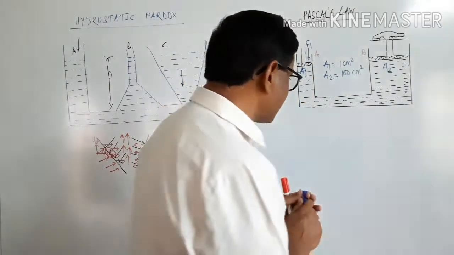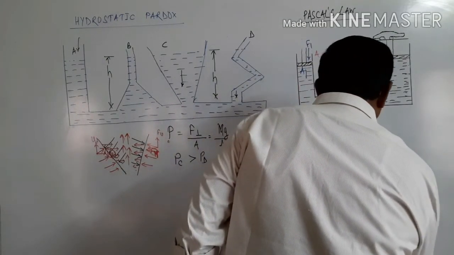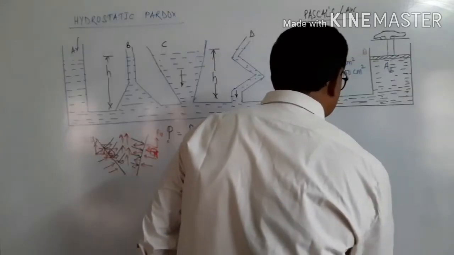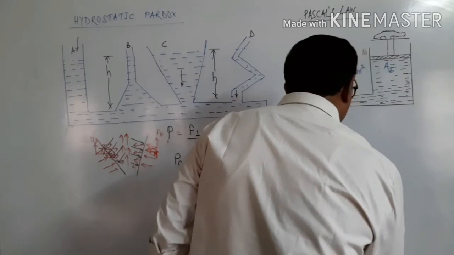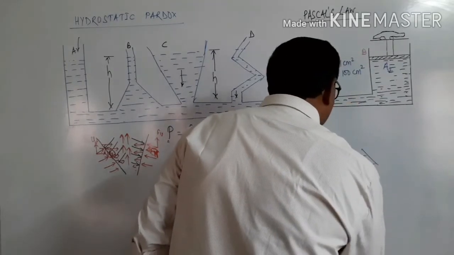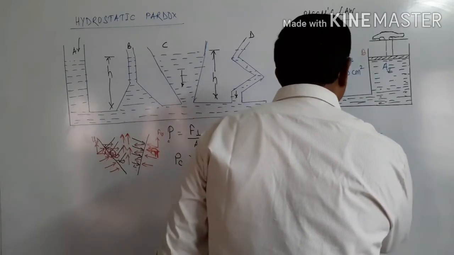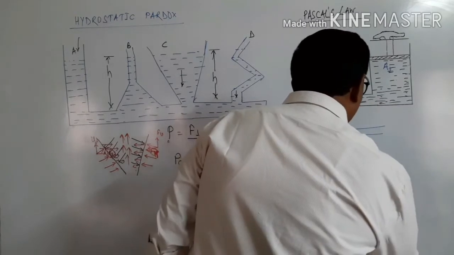The brake has a lever, the brake lever. Now, this brake lever is provided with a piston, and the fluid is inside the tube provided to the piston. This is the brake lever.